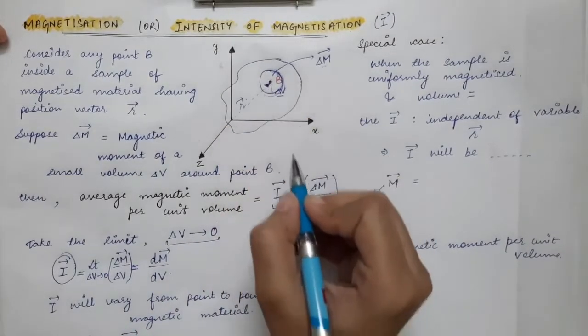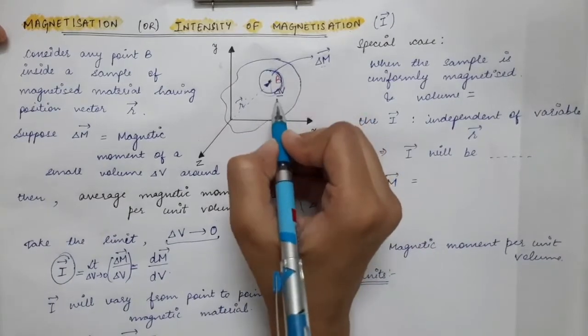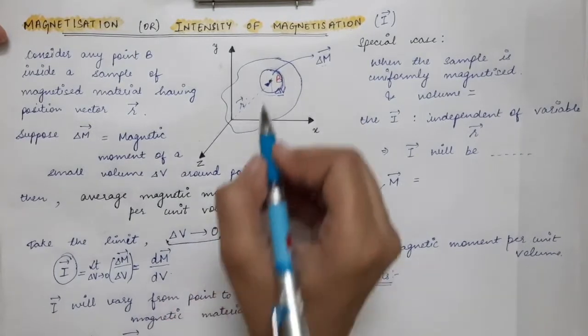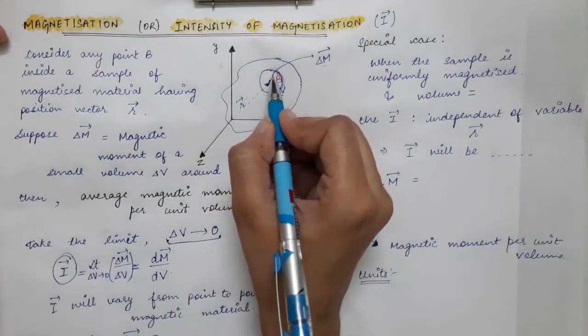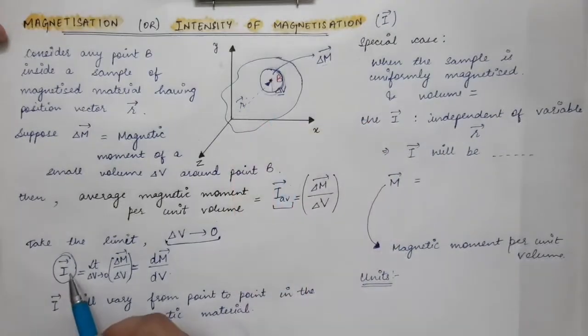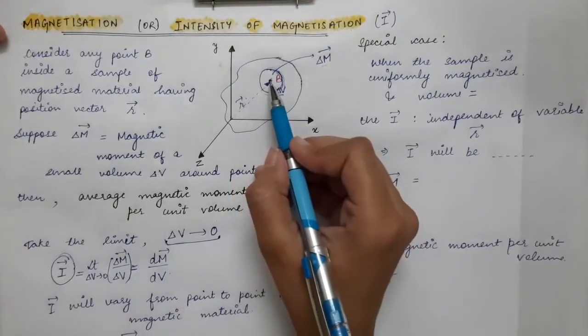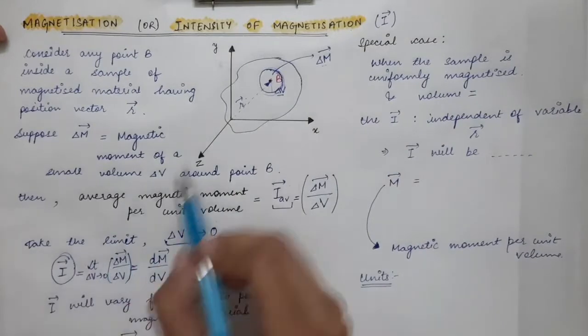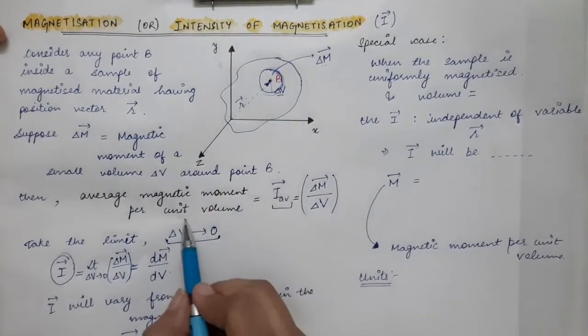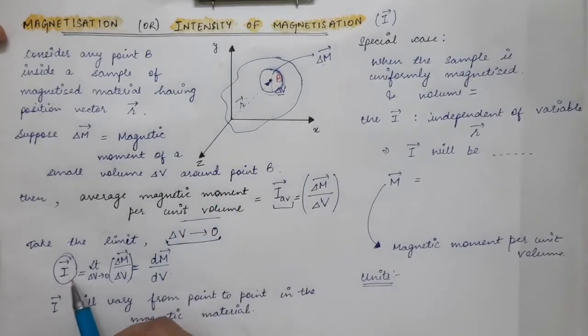Earlier we were talking about this whole region of delta V volume, but now as we have taken this limit, we are approaching this point. So we are just talking about this point now. This I vector is actually defined at this point, whereas I average was defined for unit volume. So I vector will be given by dm vector by dv.